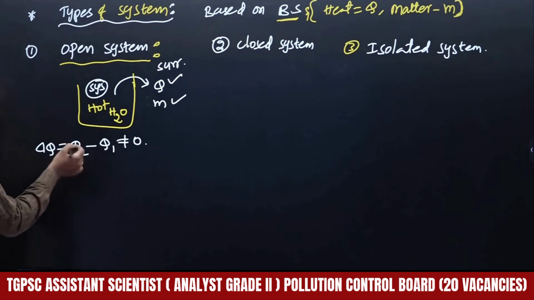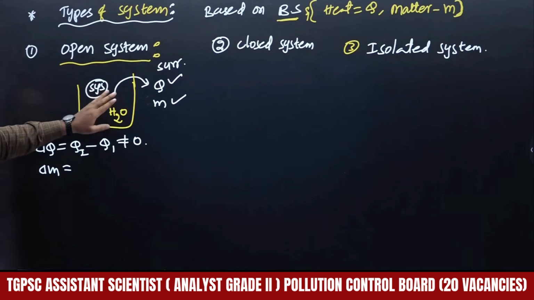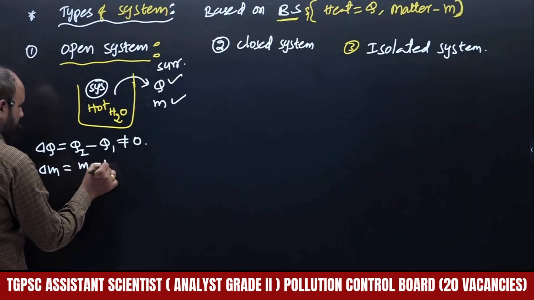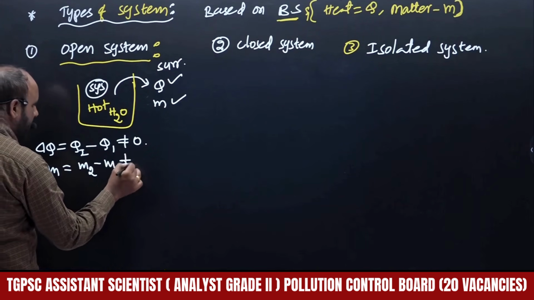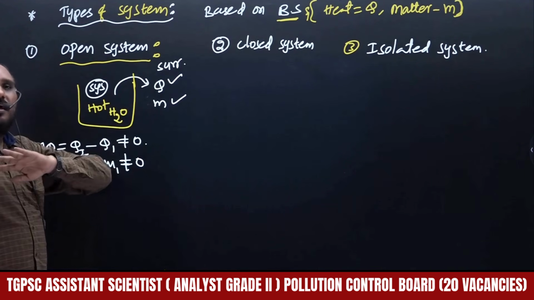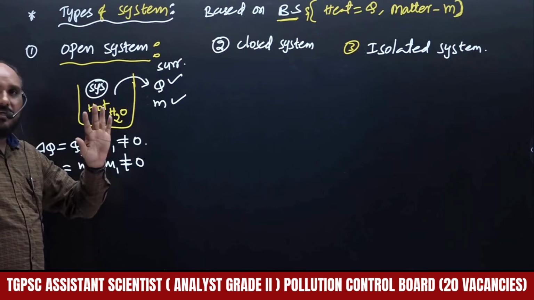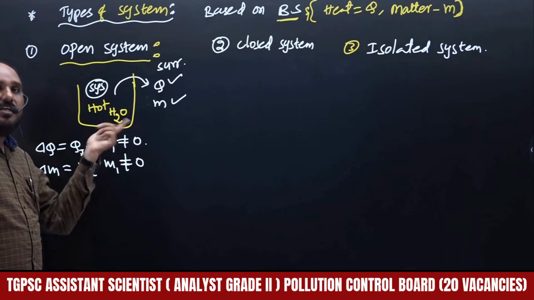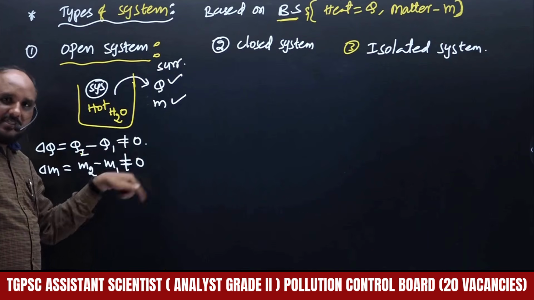Even for matter, the initial matter is the hot water. After evaporation, with the help of the open nature, some matter will be exchanged with its surroundings. Therefore the initial matter is M2 and the final matter is M1. This change, M1 minus M2, is not equal to 0, which means there is a change. Hence initial and final are not the same. If initial and final were the same, final minus initial would equal 0, meaning there is no change. It is not equal to 0, meaning yes, there is a change.